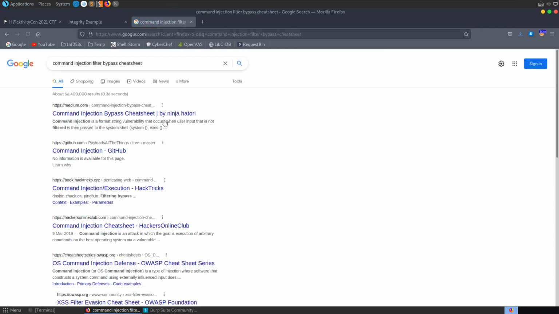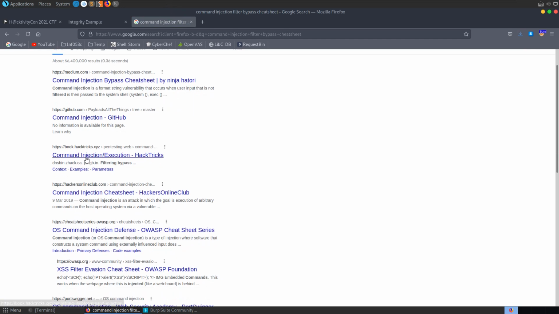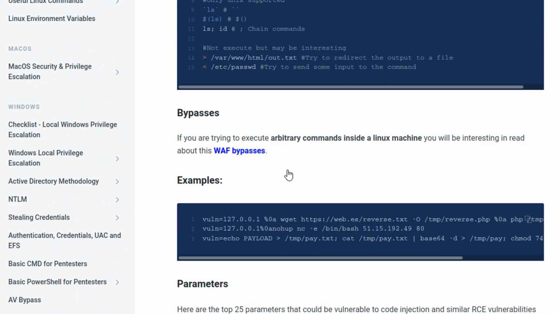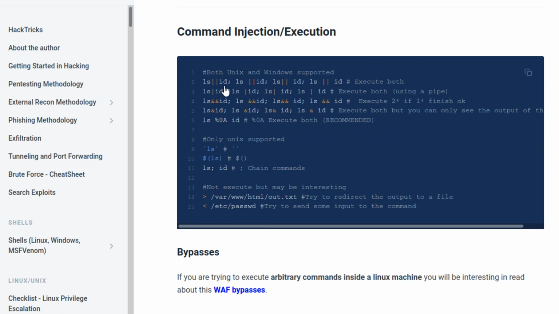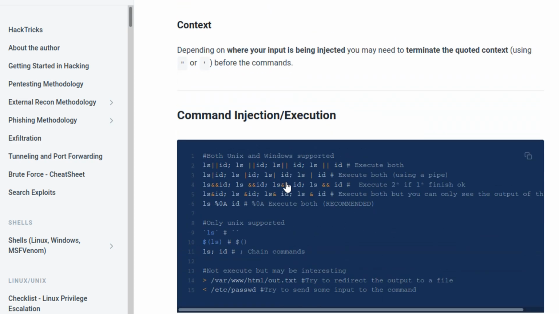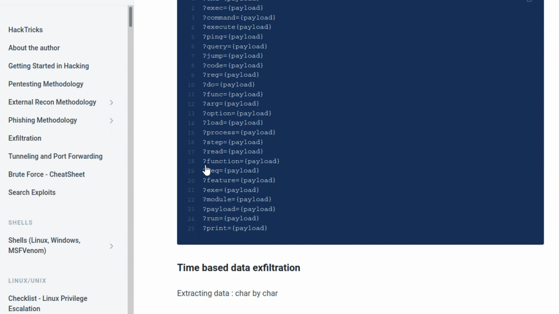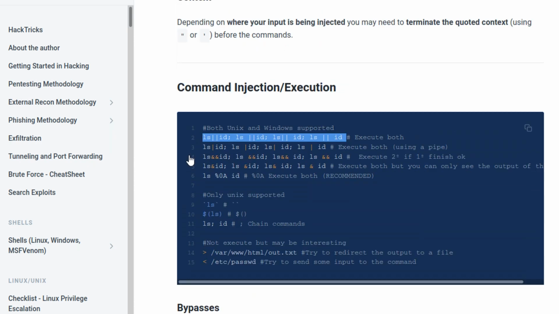There'll probably be plenty available. I normally go to Hacktricks because I find the layouts quite nice, and they've got some good examples to run through. You can see right here we've got some examples, and we could set up a word list in Burp Suite or something to run through and try these.